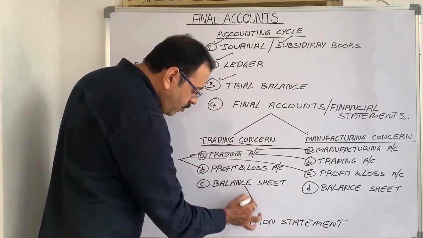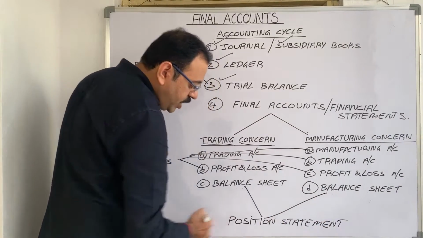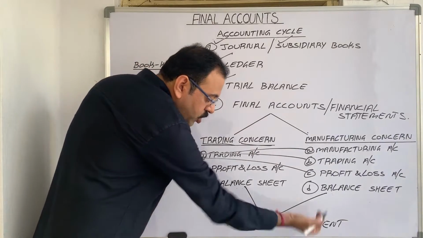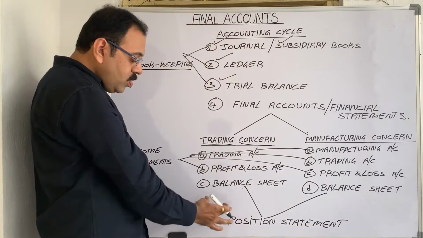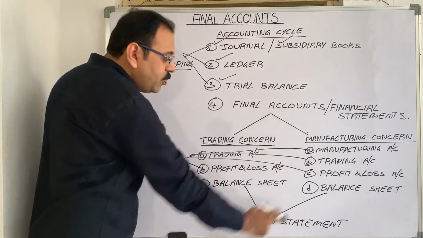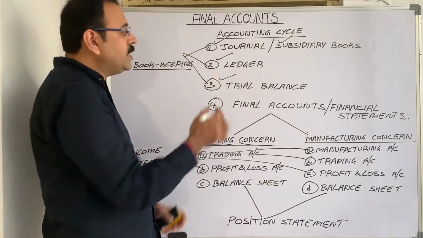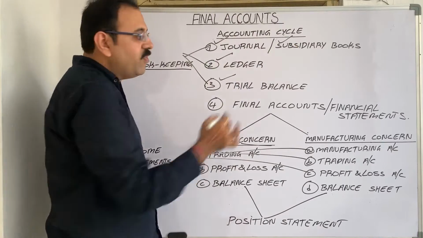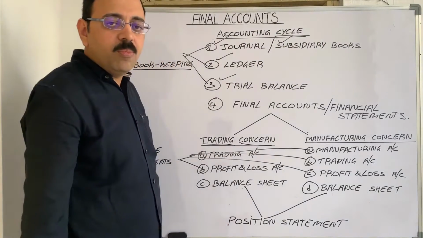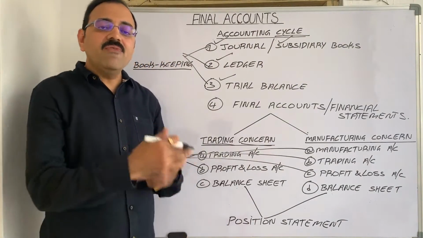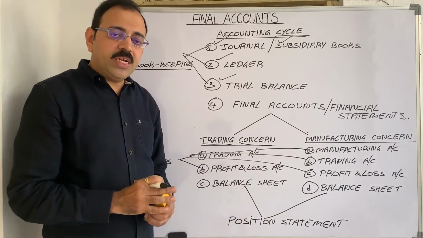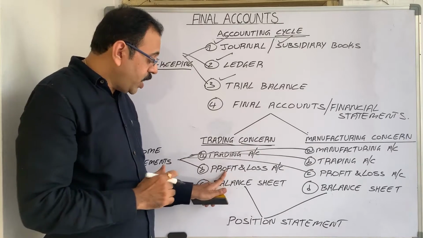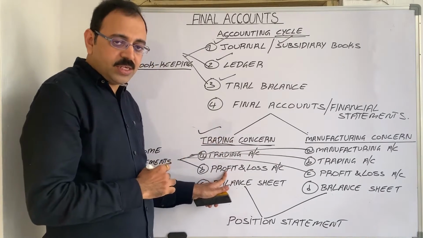And the balance sheet of a trading concern and manufacturing concern is known as the position statement. Now, from here to here, all these reports combined are known as the accounting cycle. Why do we use the word cycle? Because every year we prepare all these reports one by one. At present, we concentrate on the final accounts of a trading concern.